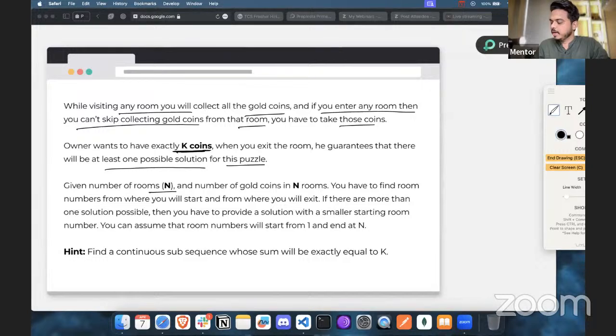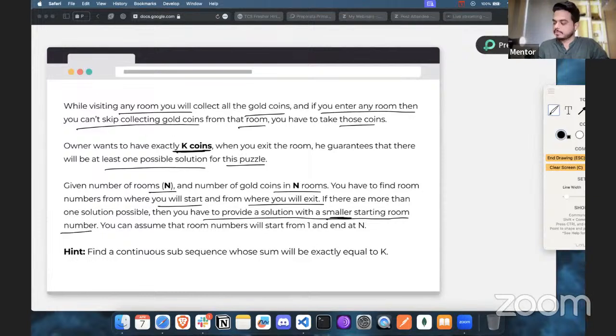Given the number N, the number of gold coins in N rooms, you have to find the room numbers from where you will start and from where you will exit. If there is more than one solution possible, then you have to provide the solution with the smaller starting room number. So there is a possibility that there are going to be multiple solutions. If there are multiple solutions, then you have to finalize the answer where the starting room number is smaller.